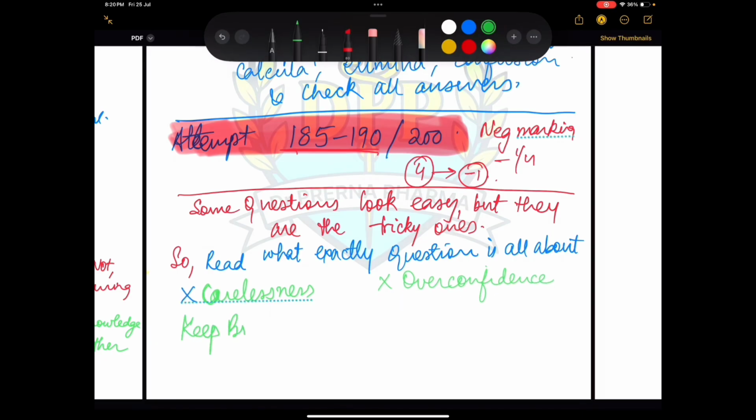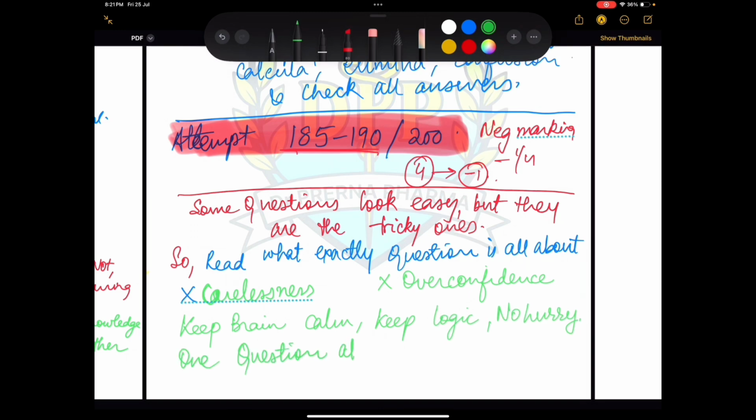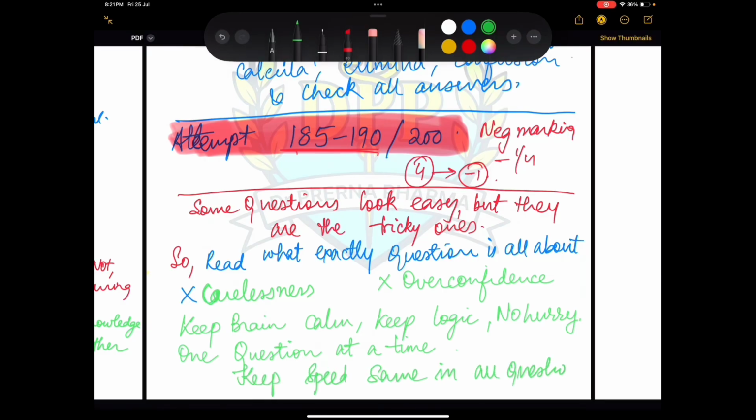Keep your brain calm. Keep logic. It is important that you take every question as it comes. So your strategy should be one question at a time. But don't waste a lot of time on one question, and keep the speed the same in all questions. Don't change the speed, and don't waste a lot of time on one single question.